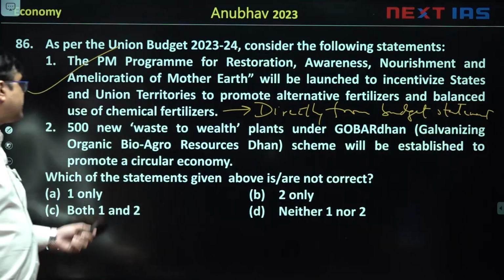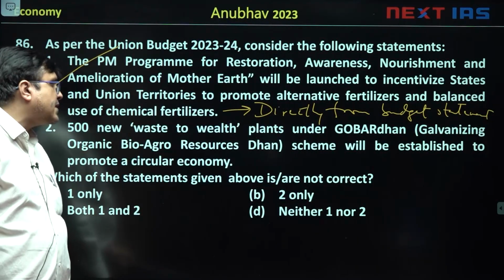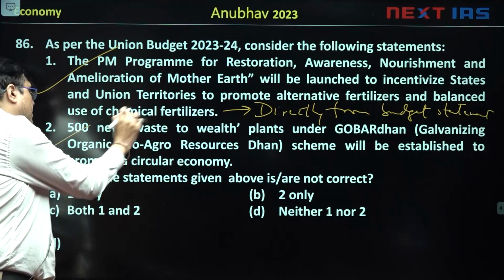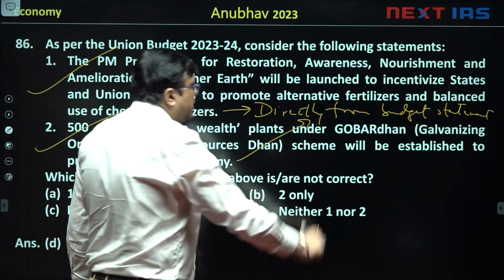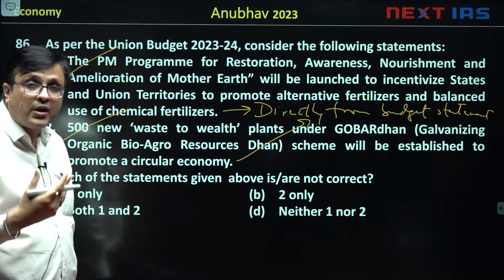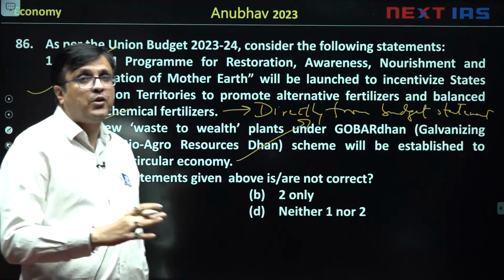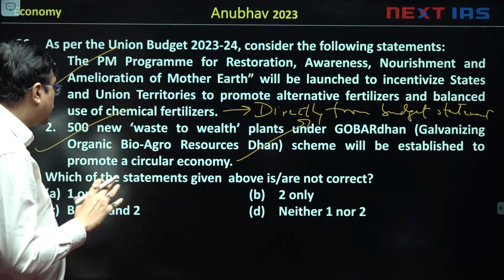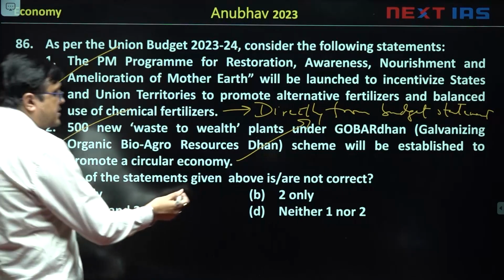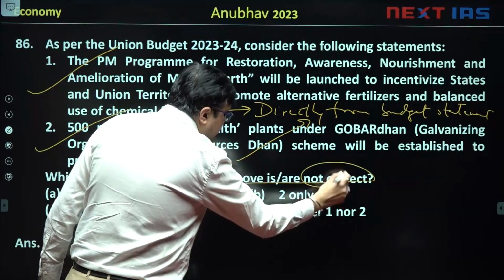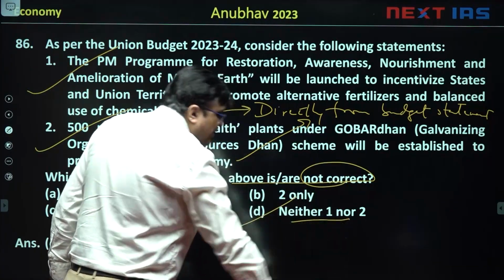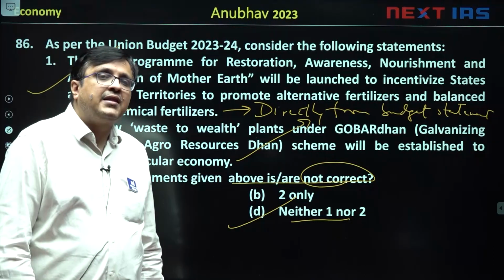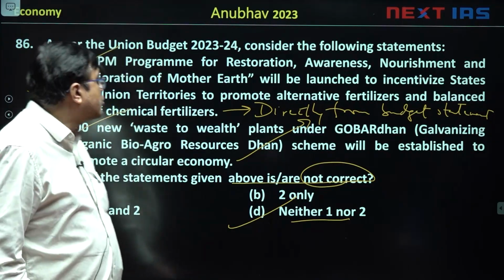And the second is 50 new waste to wealth plants under Gobardhan scheme will be established to promote a circular economy. True again, directly from the budget statement. ये बातें तो अनाउंस हुई थी बजट में, ये भी नहीं कि कुछ छिपा हुआ था. These things were announced, they were not hidden facts. So both 1 and 2 are correct. The question says which of the above are not correct, and the answer will be neither 1 nor 2.